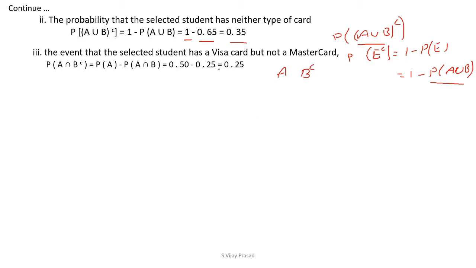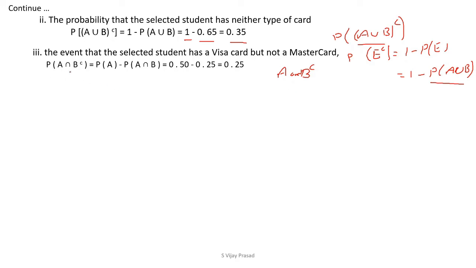Understand? The student has a Visa card but not a MasterCard. Now what you have to do is, the student has a Visa card and does not have a MasterCard, and you have to use the AND symbol here. AND means you have to multiply the probability of having A and the probability of having B complement. How are we going to get it?